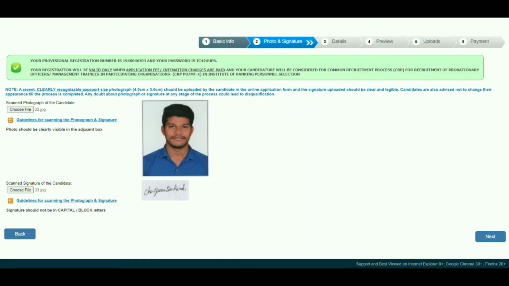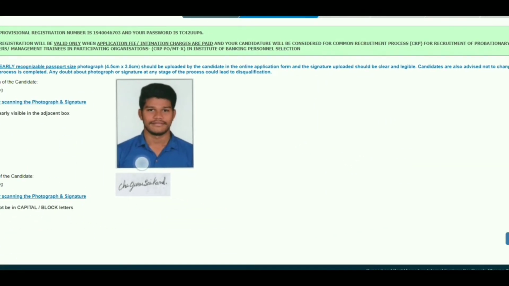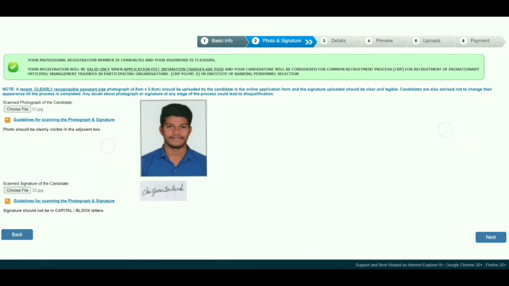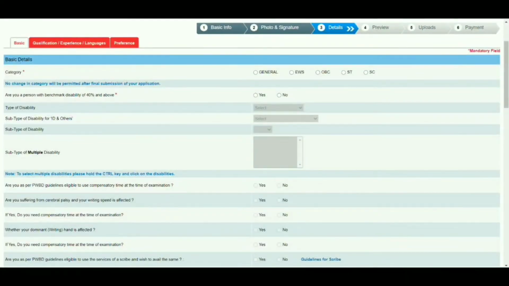Here my photo is selected and my signature is selected. In this way we can fill the application. Here we need to click on next. Once you are done choosing, and you click on next, you will navigate to the details page.